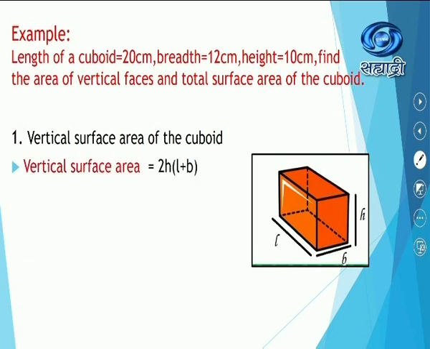Vertical surface area of the cuboid is equal to 2H into the bracket L plus B. So now just substitute the values. 2 into 10 into the bracket 20 plus 12. You have to solve this bracket first. Hence, 2 into 10 is 20 and 20 plus 12 is 32. Now multiply these two, you will get the answer as 640 centimeter squared.